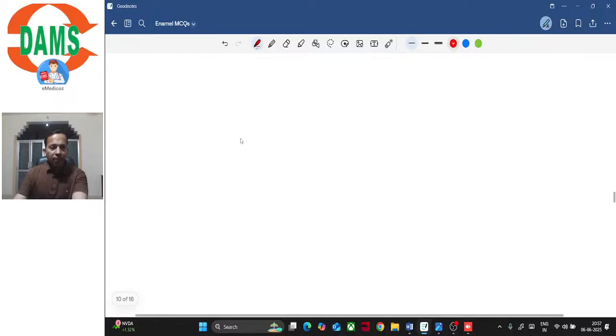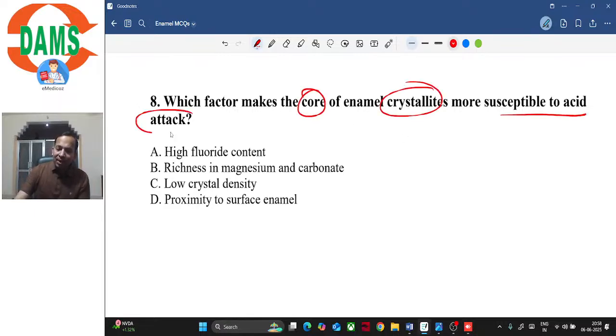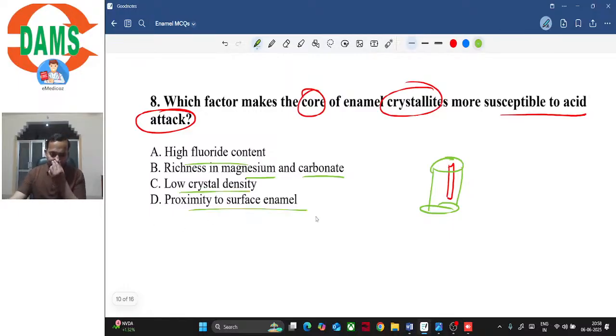So next question, question number 8. Which factor makes the core of enamel crystallite more susceptible to acid attack? So we have also discussed this, right? Why is the core of the hydroxyapatite crystallite more susceptible to acid attack? Options are: A, high fluoride content. Option B is richness in magnesium and carbonate. Option C is low crystal density, and option D is proximity to surface enamel.